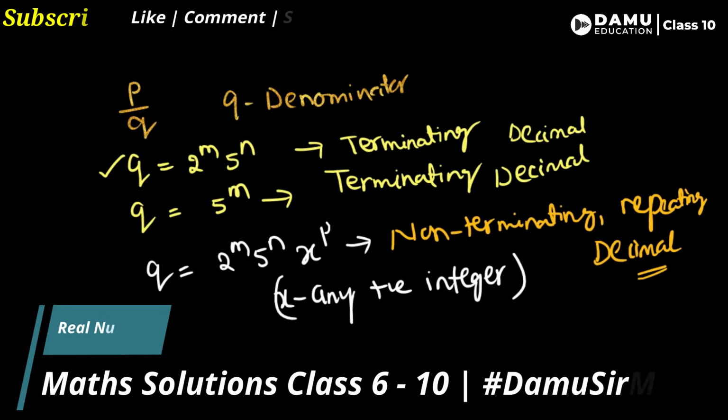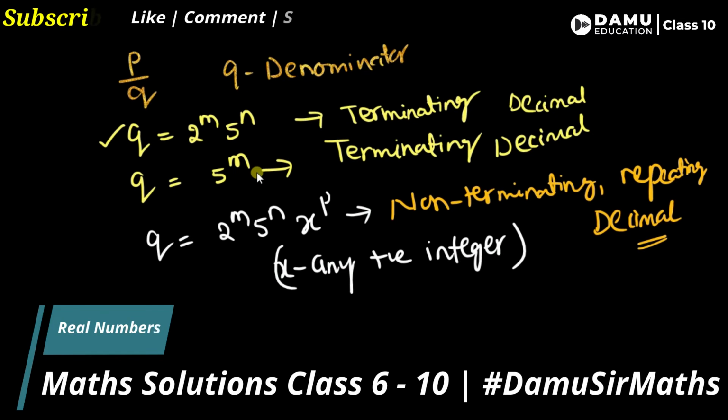Or it is in the format of none other than 2 power m and 5 power n. Let's take q to be any other numbers, from a power x and b power y. Here a and b are positive integers.